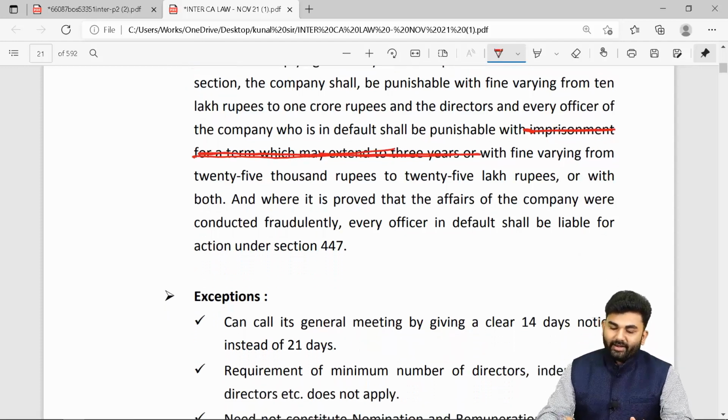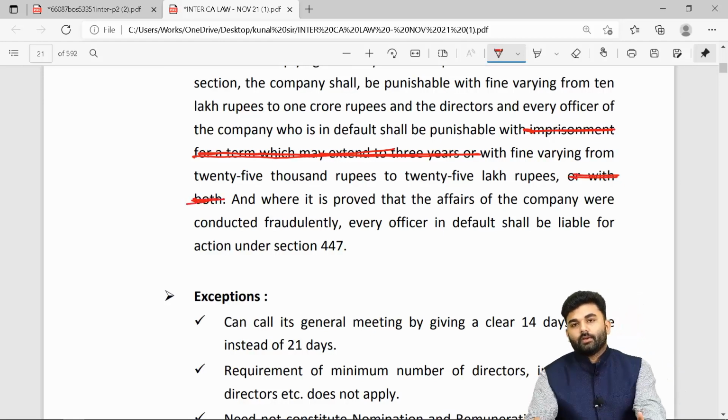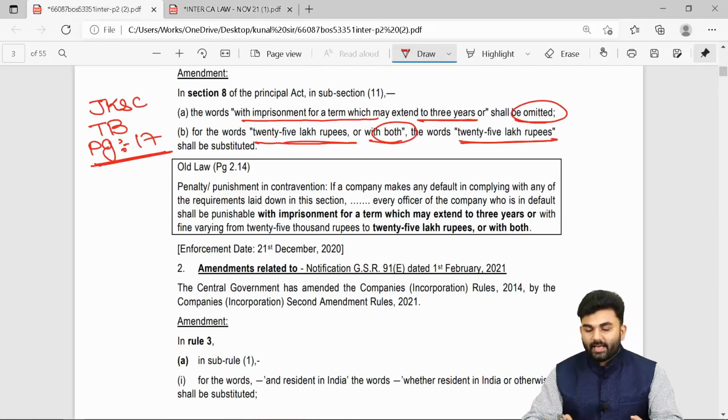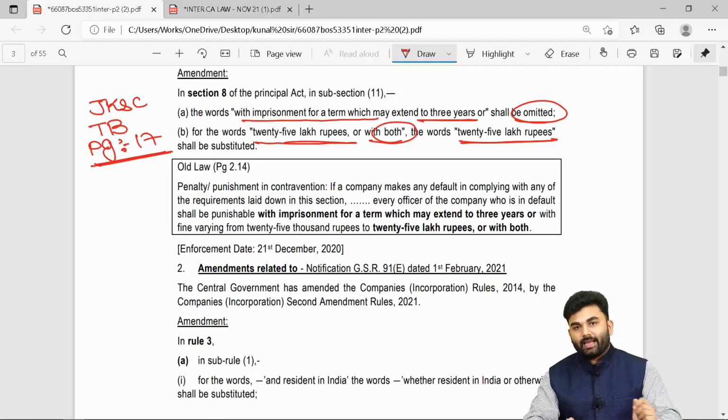With a fine varying from 25,000 rupees to 25 lakh rupees. You also have to remove the words or with both. So this is the slight change inside your section 8.